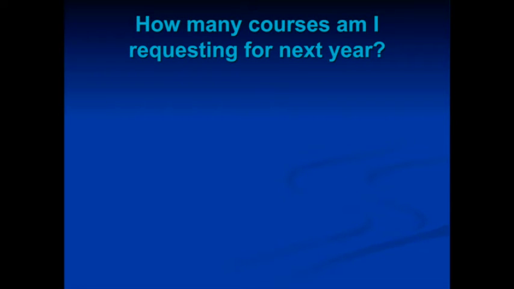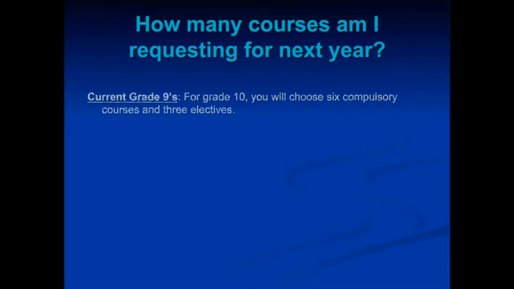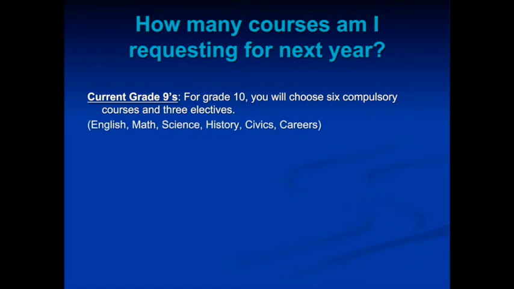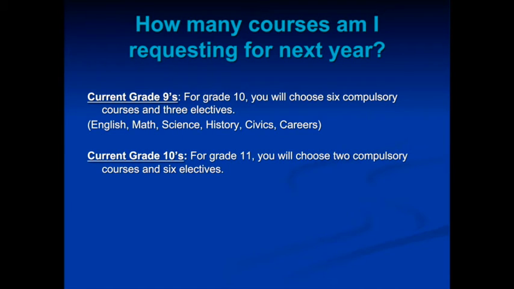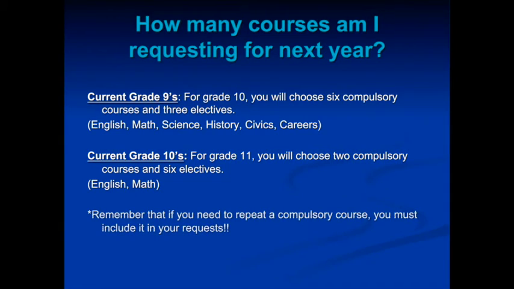How many courses am I requesting for next year? Current grade 9s. For grade 10, you will choose 6 compulsory courses and 3 electives. English, Math, Science, History, Civics, and Careers. For current grade 10s, for grade 11, you will choose 2 compulsory courses and 6 electives. English and Math. Remember that if you need to repeat a compulsory course, you must include it in your course requests.